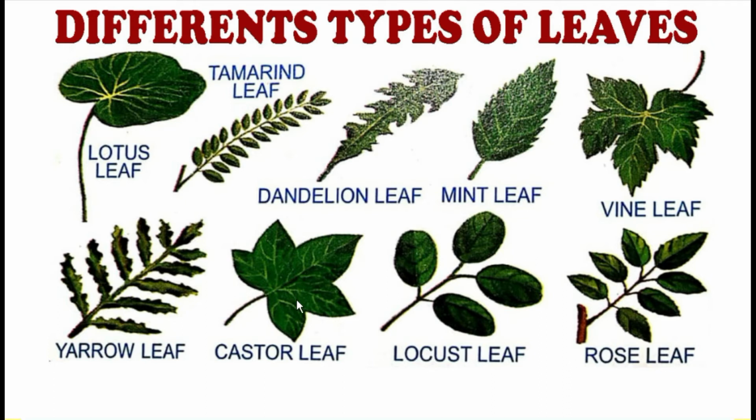Now we will come to the locust leaf. These leaves are in a form of a circular, somewhat they are in a form of oval shape. See how the leaves are. It is known as locust leaf. Now we will come to the rose leaf. Rose leaf, you must have seen the stem of rose are thorny stems, and these leaves are very small and they also look beautiful like rose.